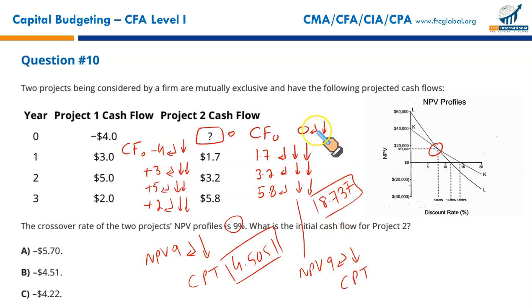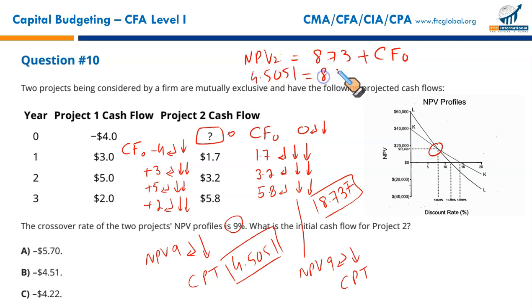We will calculate our initial investment for project 2 this way, writing down this formula. NPV for project 2 is 8.73 plus the initial investment made at the start of the project. Since NPV has to be 4.545 because it said that at 9% the crossover rate, both these projects have the same NPV, because at the crossover rate, 2 projects that are being analyzed will have the same NPV. So putting NPV at NPV2, that is 4.5051 is equal to 8.73 plus CFO. You make CFO the subject of the equation and you will get your result.